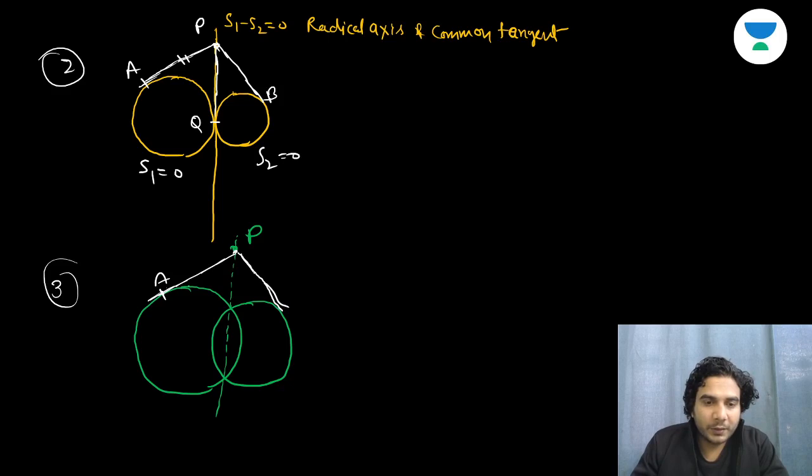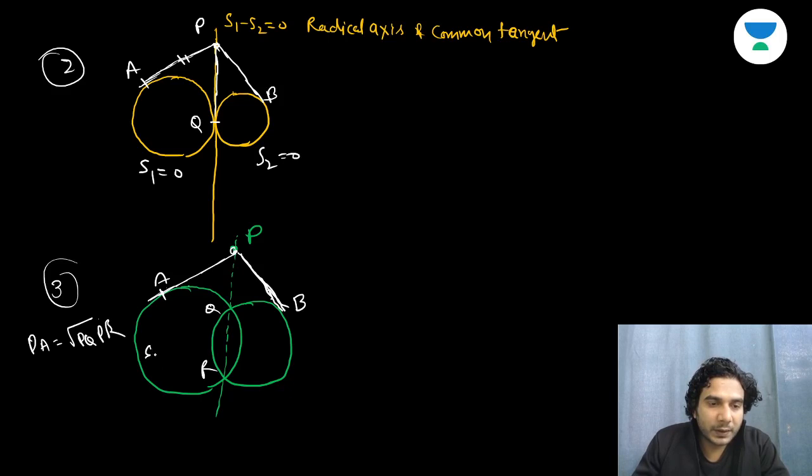Again, geometrically you can see PA, by definition we know that under root of S1 is equal to under root of S2, so S1 minus S2 is equal to 0 will always be the radical axis, okay? And geometrically also we can see PQ into PR is equal to PA square, right? So PA is equal to what? PA, you can write PA is equal to under root of PQ into PR, power of point, right?